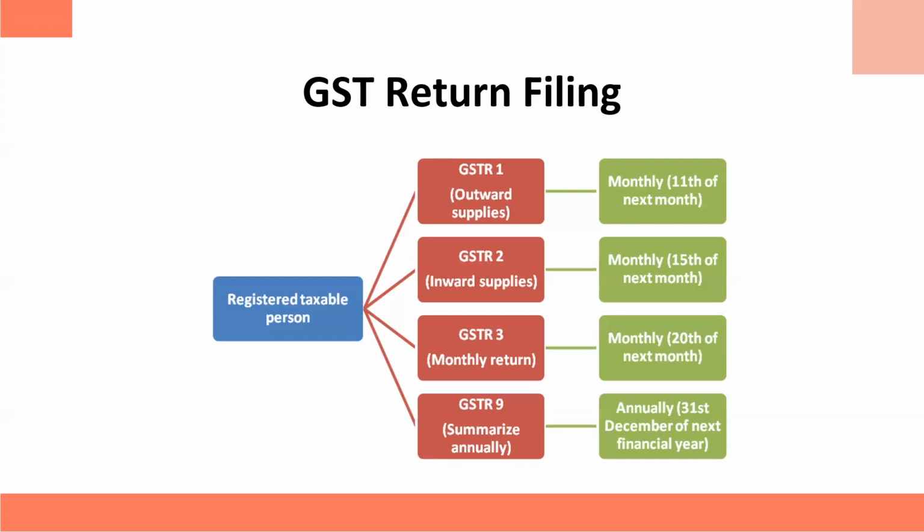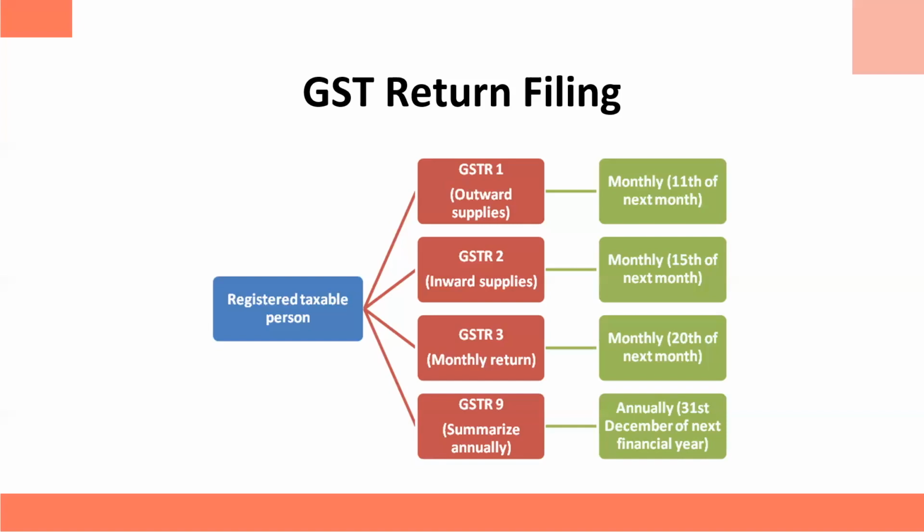GSTR 2 is for inward supply. Inward supply means whatever you have purchased. Obviously, if you have purchased something, you might have got the bill. So you have to enter the details of all your purchases in GSTR 2, purchases related to the business for which you want to claim ITC. So you have to enter those purchases in GSTR 2.